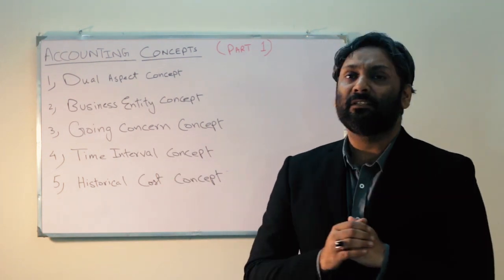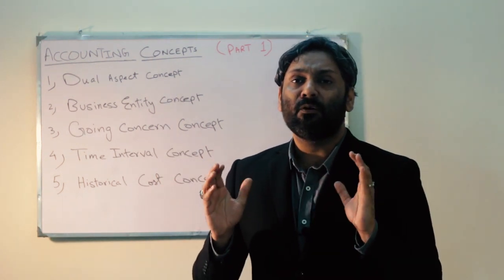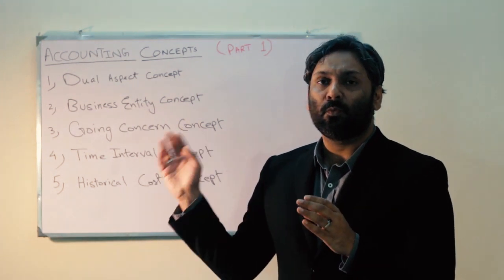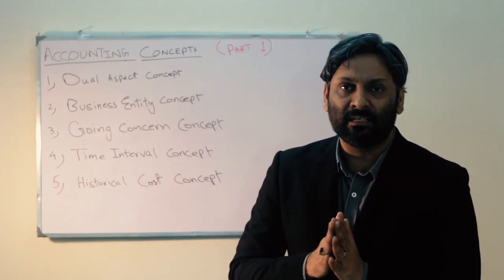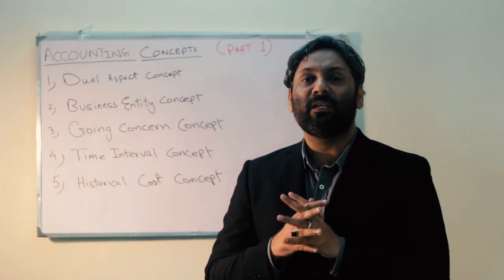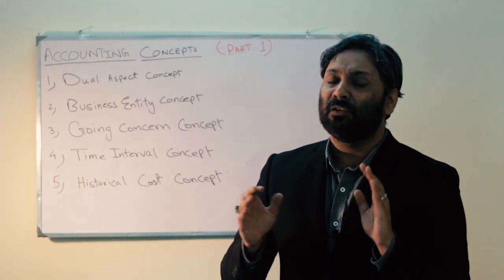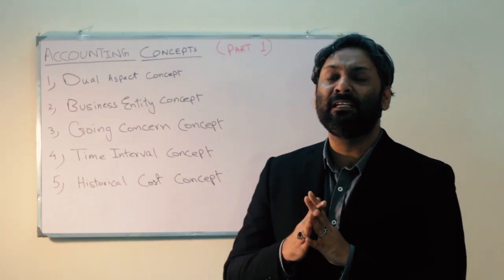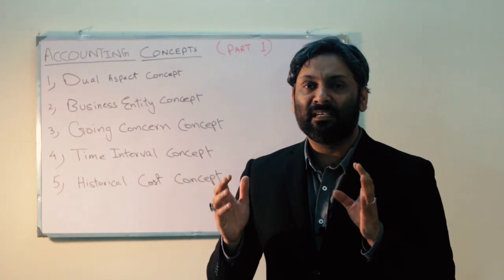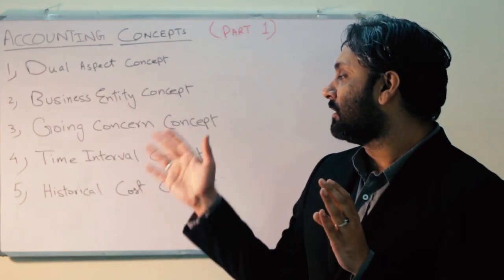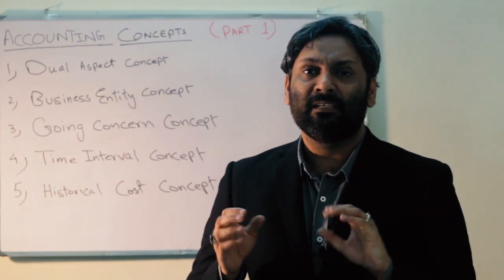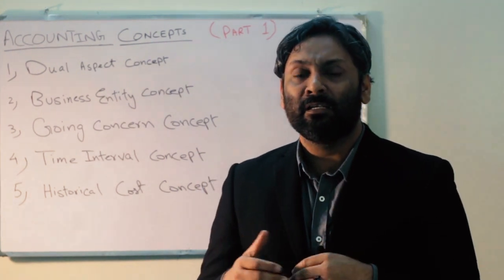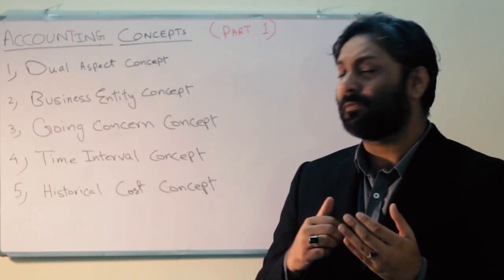Then the time interval concept, which says that accounting records need to be maintained at least once a year. That is, yearly accounting records need to be maintained. They may be maintained twice or thrice, or according to the need, but at least once a year they need to be maintained. That is where the concept of time interval comes in, which means that accounting records need to be maintained on a regular basis or at regular intervals of time.